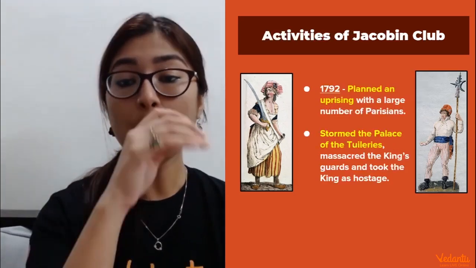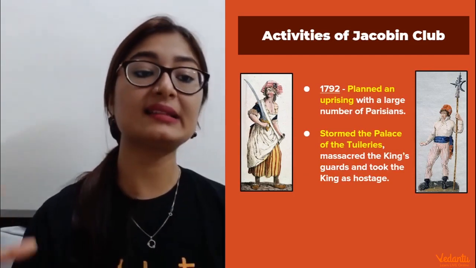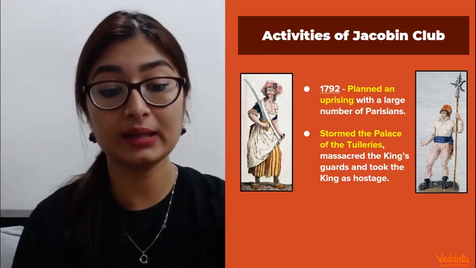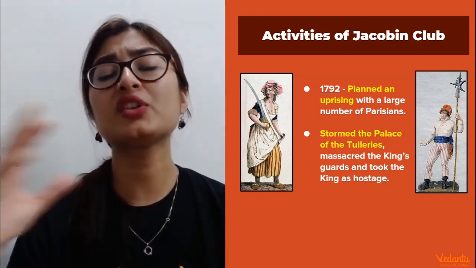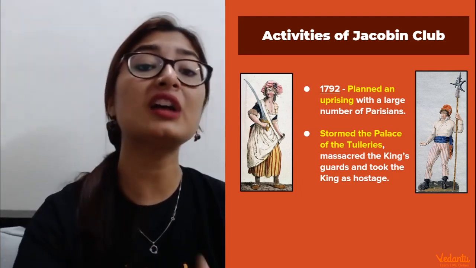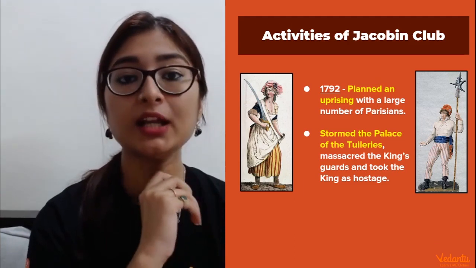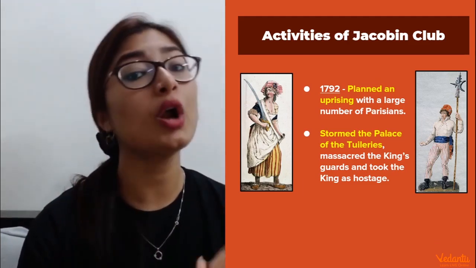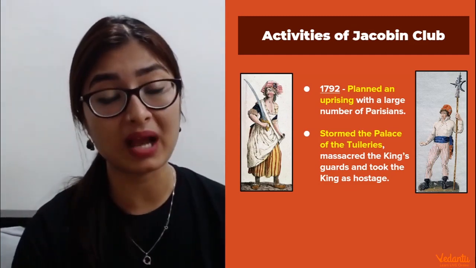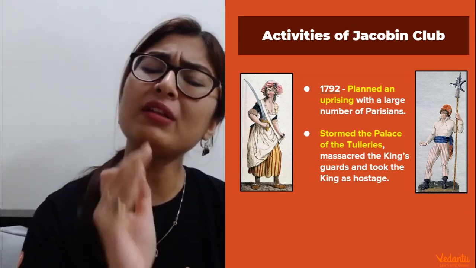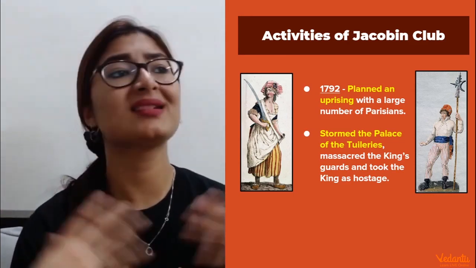But again, guys, what were these club people doing? So in 1792, these guys decided on an uprising. Okay, they decided to come together into a movement, into a revolt, with a large number of Parisians, with a large number of Paris people. Now, as I told you just a few minutes back, the people in Paris were still not very happy. Why? Because of course this new constitution was not catering to everyone, but there was one more very, very basic challenge. But yeah, not everyone is so much into politics and equality and everything.